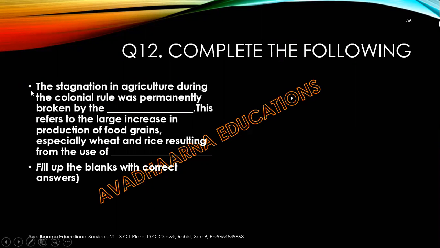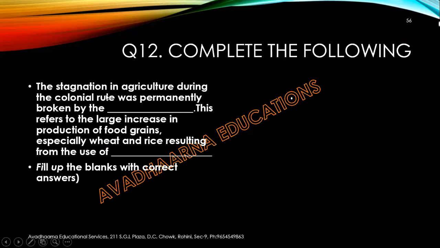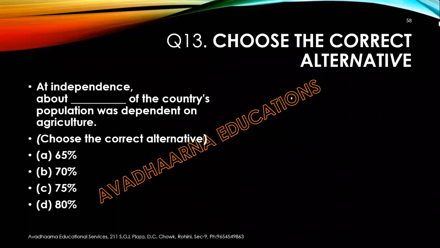We can revisit this question. The stagnation in agriculture during the colonial rule was permanently broken by the Green Revolution. This refers to a large increase in production of food grains, especially wheat and rice, resulting from the use of HYV seeds. Next question, choose the correct alternative.